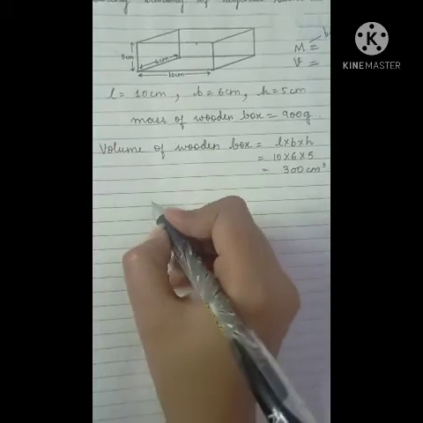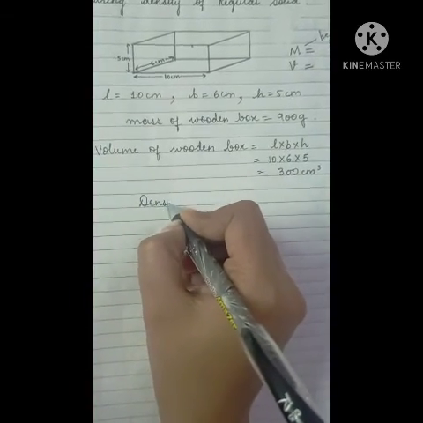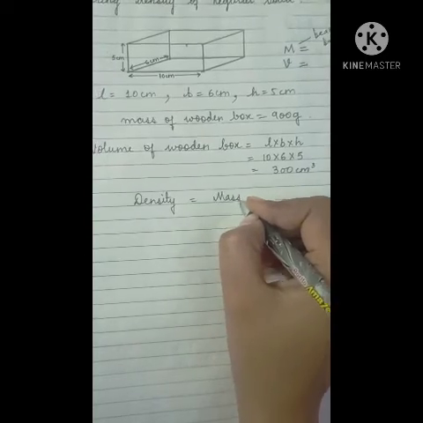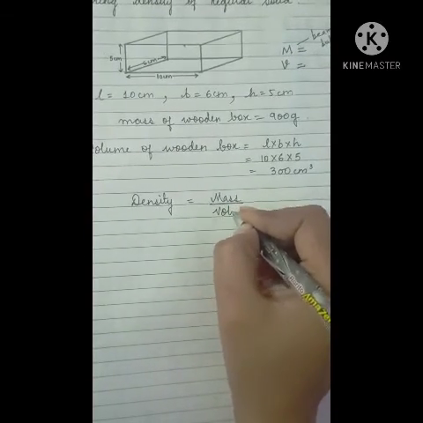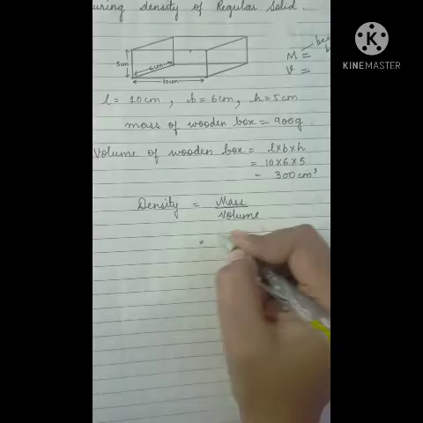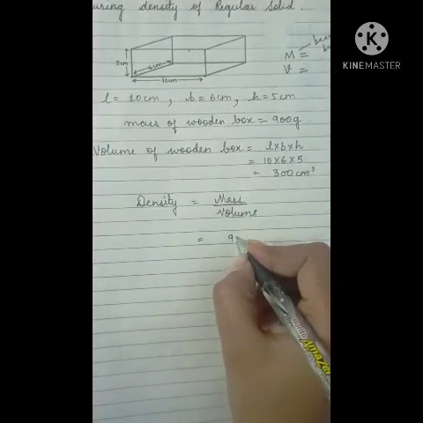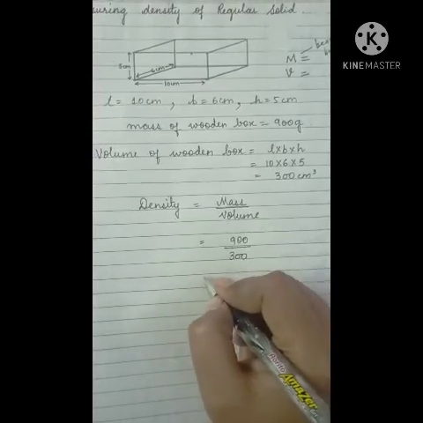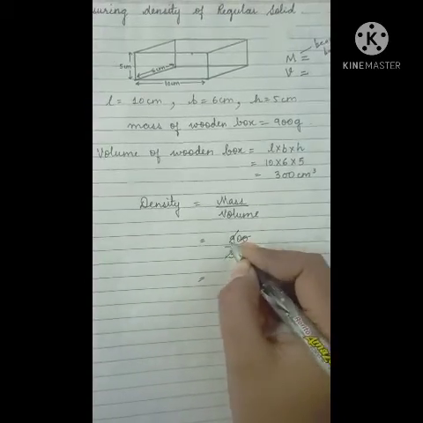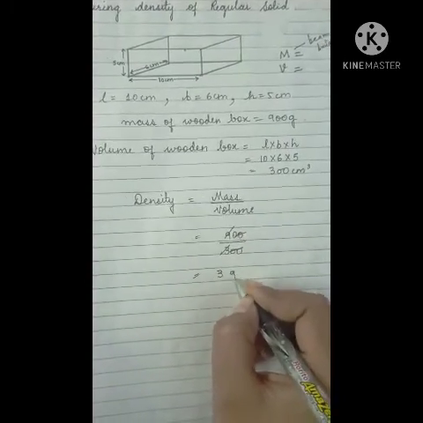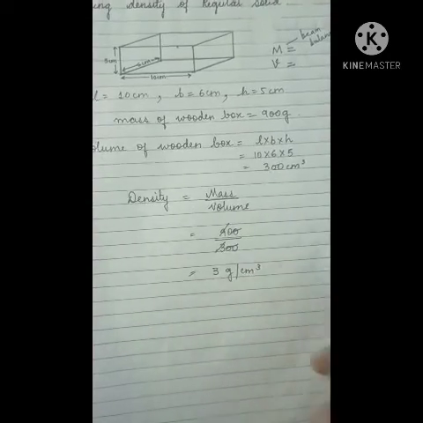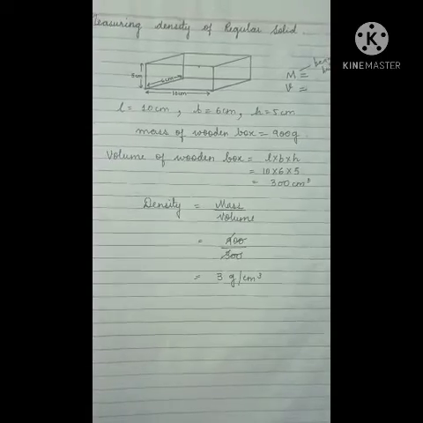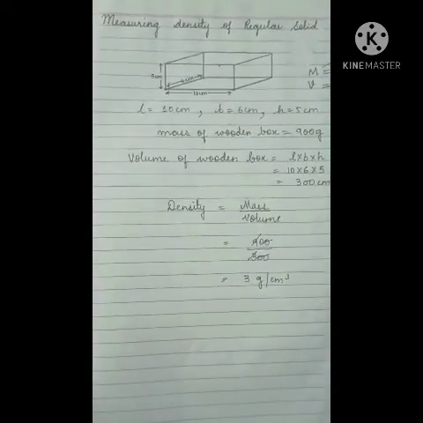Now we use the formula of density. Density is equal to mass by volume. The mass is 900 gram and the volume is 300. When we cancel out, we get 3 gram per centimeter cube. So this is how we find out the density of a regular solid.